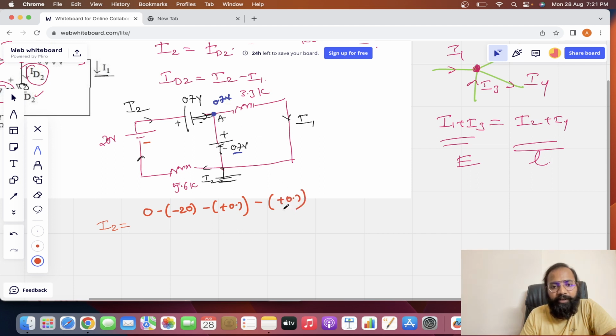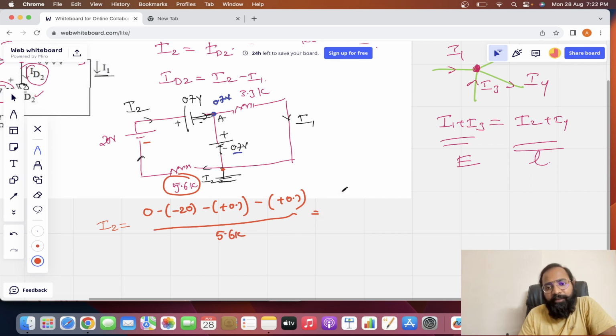Plus 0.7, whole divided by the resistance from ground to node A, that is the starting point of I2 and the ending point of I2. How much resistance is there? 5.6K is there. So let's take 5.6. Now if I simplify this one, what will I get? 20 minus 1.4 divided by 5.6K. If you simplify this one, I got 3.32 milliamperes. If you want, you may also simplify.